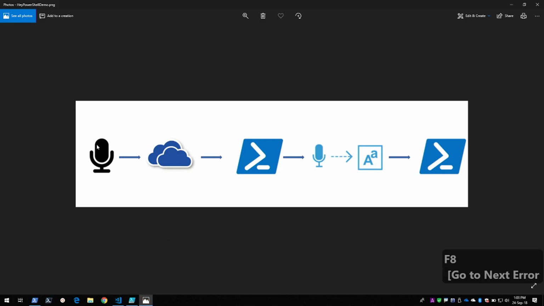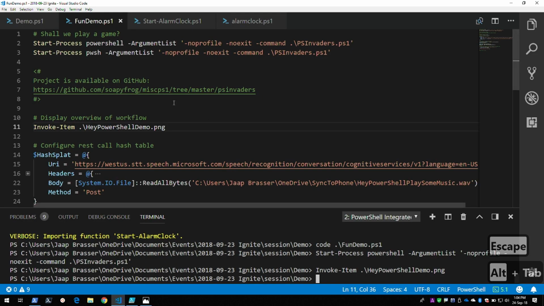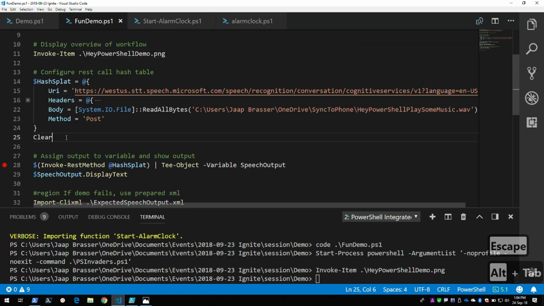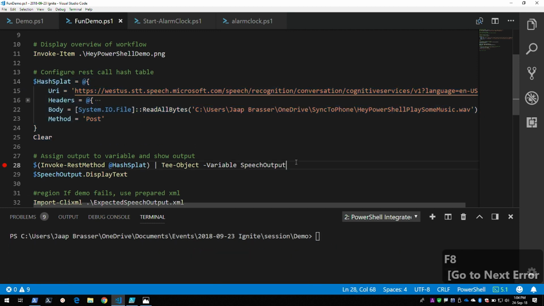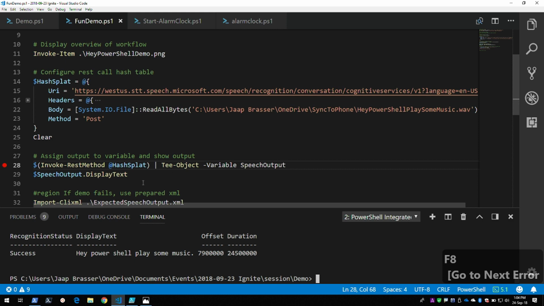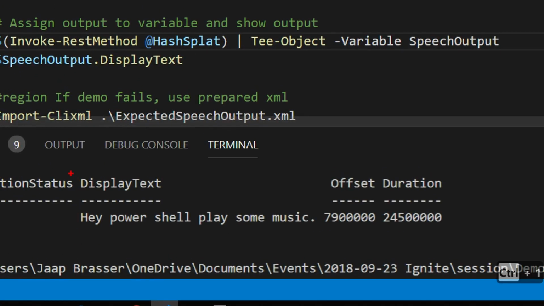So what I've done is I've recorded a message on my phone, I synced it to OneDrive, and now with PowerShell, I'll send this into Azure speech recognition services. I'm going to see if it can recognize what I just recorded. Okay? So that's what we're going to do here. I hope the internet is fast enough for this. There we go. We can see here it has converted this to plain text. And now we can use this in our code.